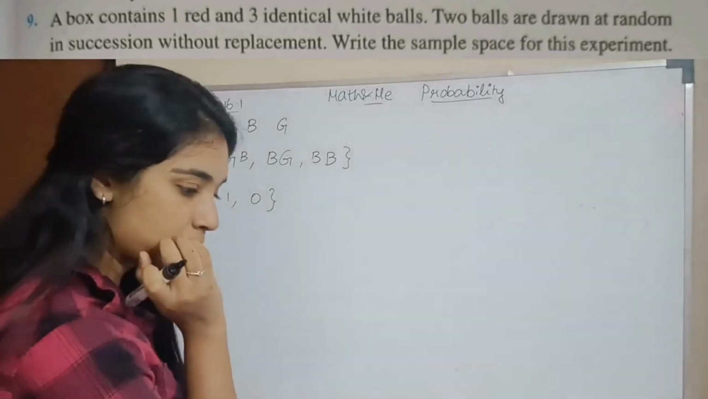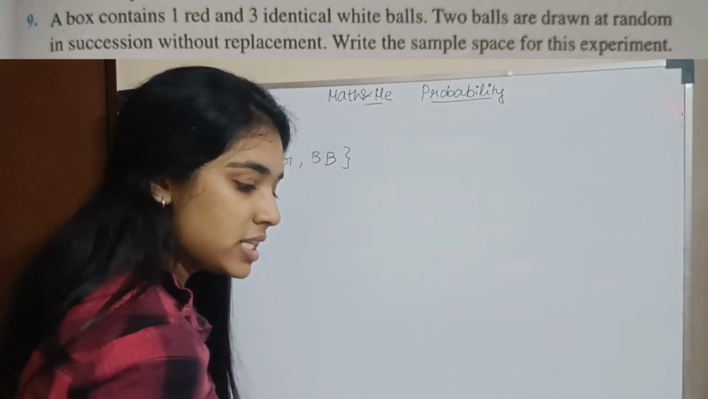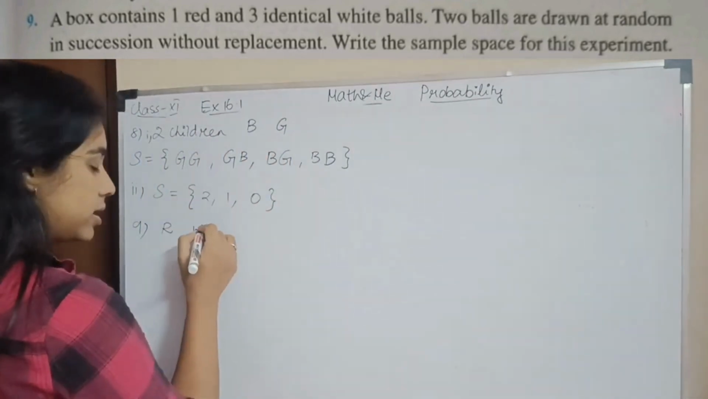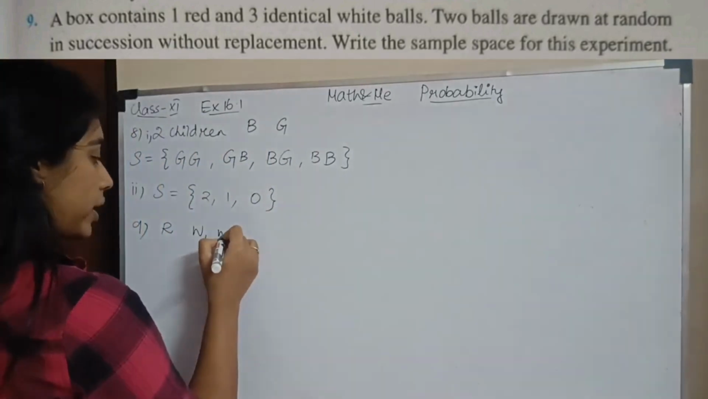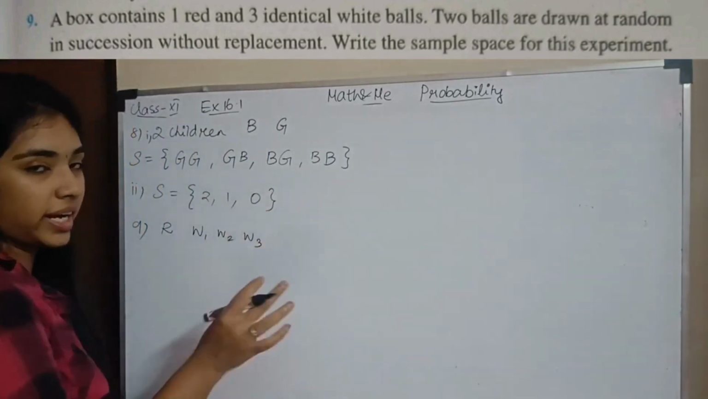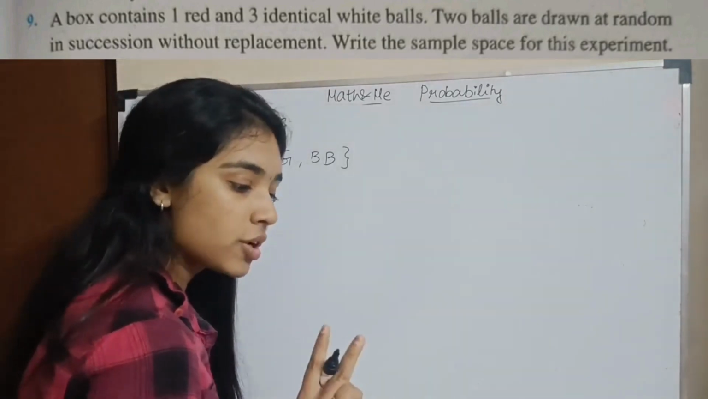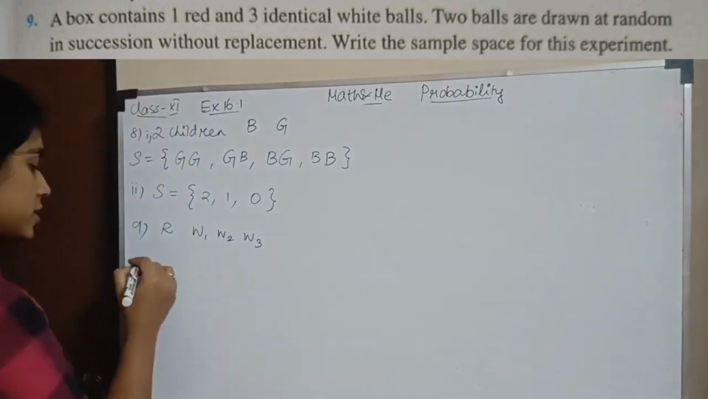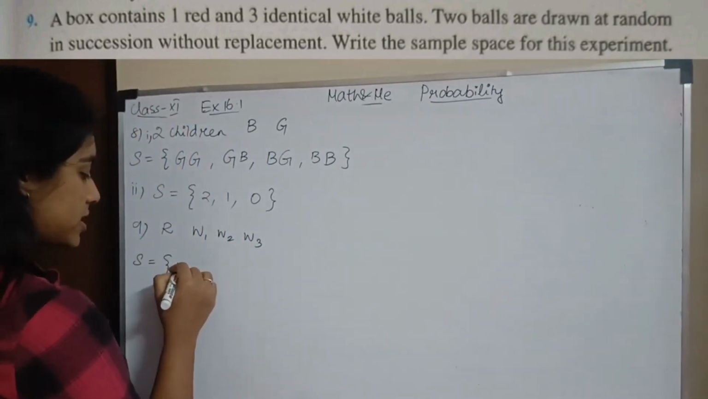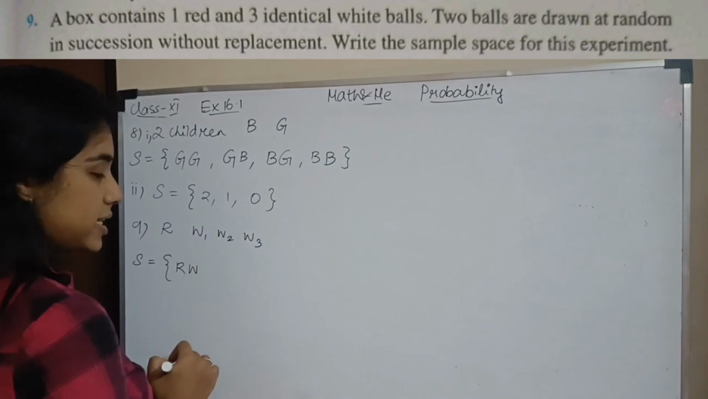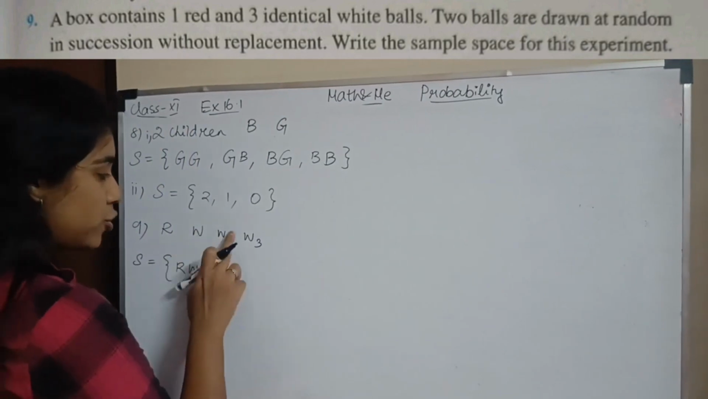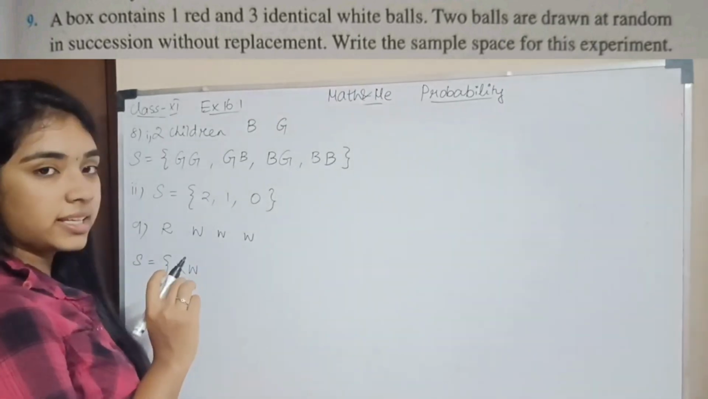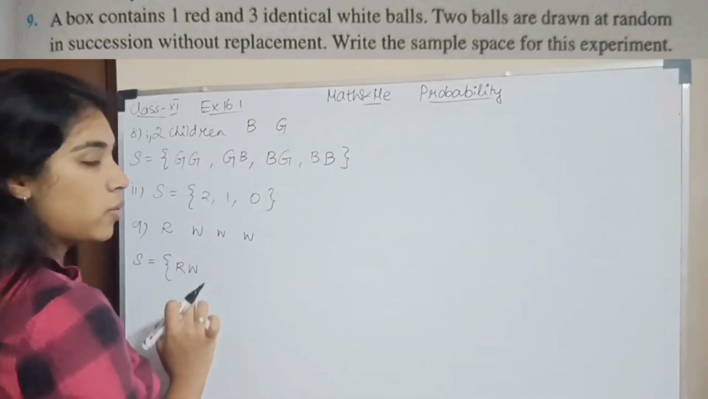Question number 9. A box contains 1 red and 3 identical white balls. So you have red and 3 identical white. So white 1, white 2, white 3. மூணுமே identical. Okay. 2 balls are drawn in random succession without replacement. Write the sample space. So what is your sample space? If the first ball is red, then your next ball is white. Since they are identical, you do not have 1, 2, 3. Okay. It is simply W. So if they are saying that there are 3 identical white balls, you do not have 1, 2, 3. Okay.